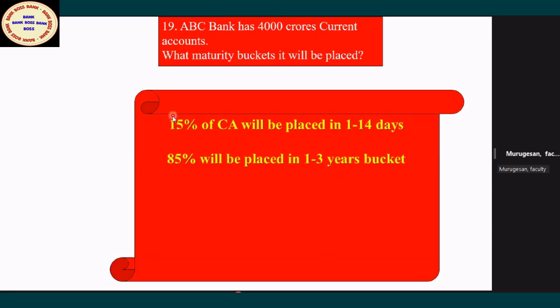Sometimes they will give the data also. 600 crores will be in 1 to 14 days. The remaining 3,400 crore of current account will be placed in 1 to 3 years, because this arises only when there is no maturity. Otherwise, you have to classify in the respective bucket. Term deposit, respective bucket. Some term deposit 1 month, some term deposit 3 months, in the respective bucket. But when there is no maturity, we cannot identify it. RBI is giving a thumb rule.